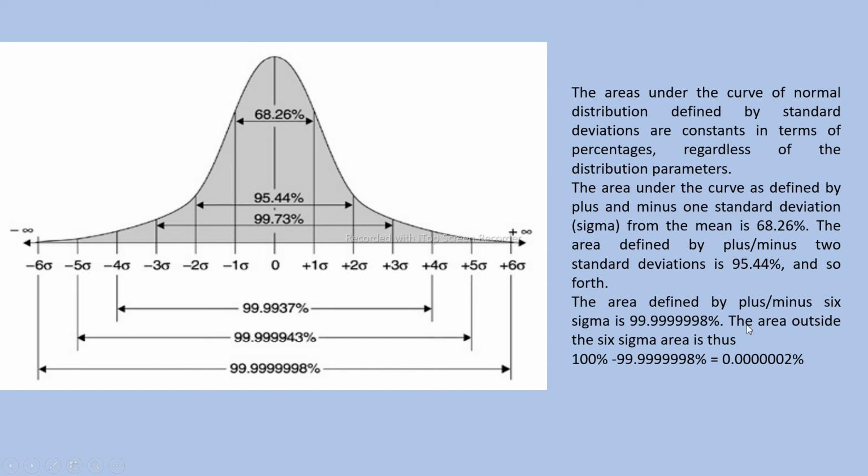So the area outside this 6 sigma area is 100 percent minus 99.9999998 percent. It comes to around 0.0000002 percent.